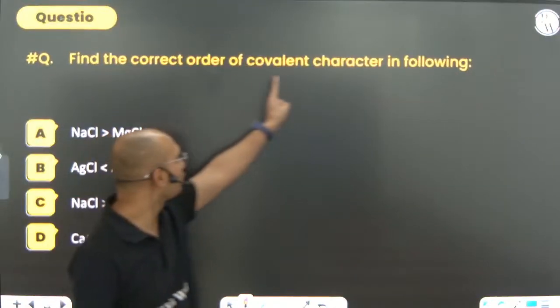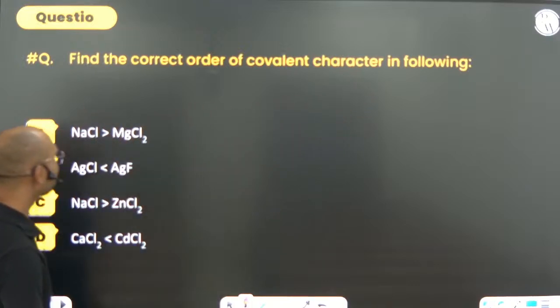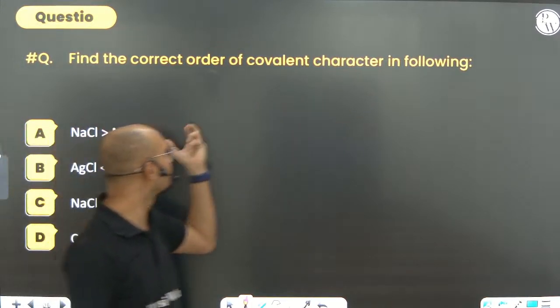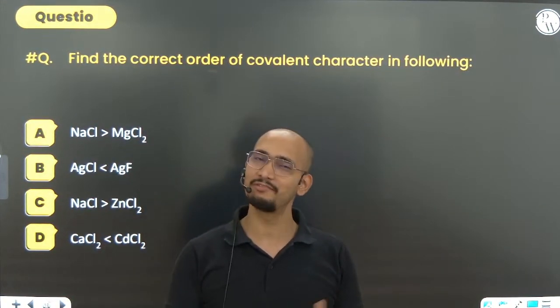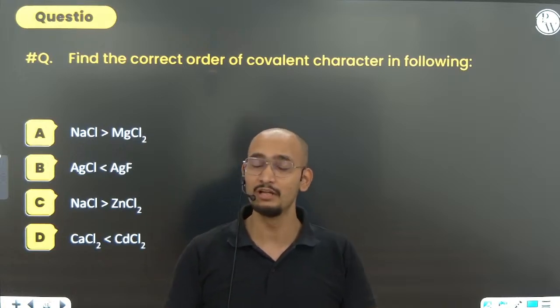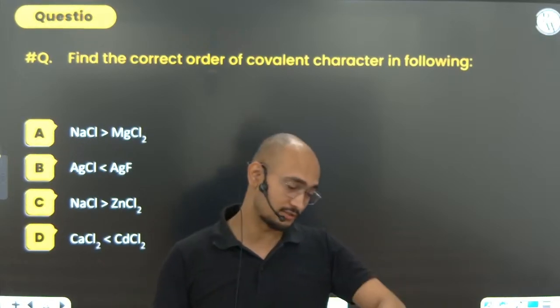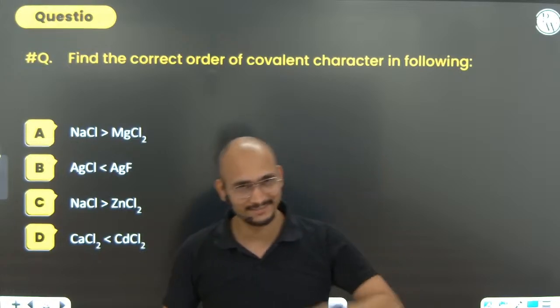Next, find the correct order of covalent character in the following. Now understand where this question is coming from. Please remember one thing, that is called Fajan's rule. Once the dipole moment comes, Fajan's rule comes into the picture. What is Fajan's rule? I will not go very much into depth, because there are a lot of important points still to be covered.